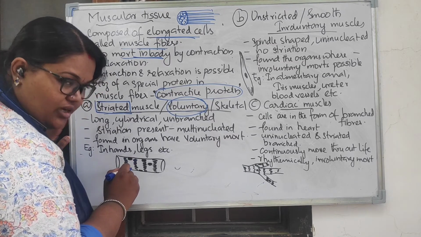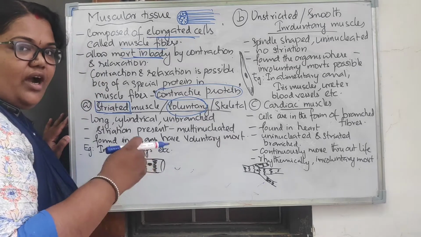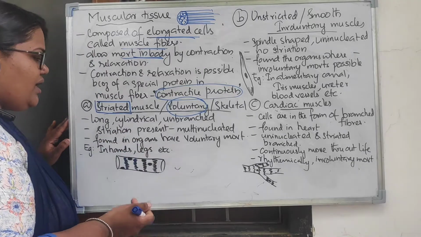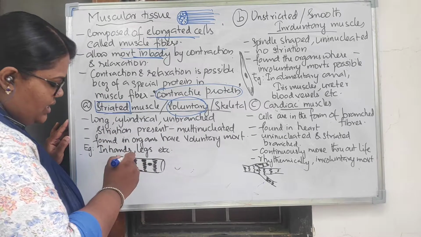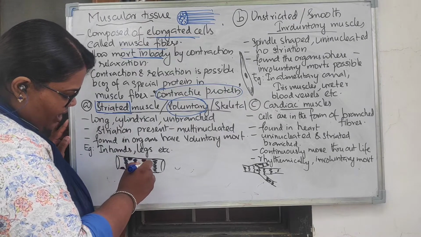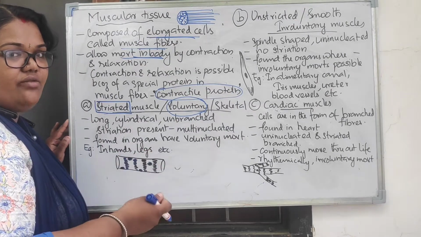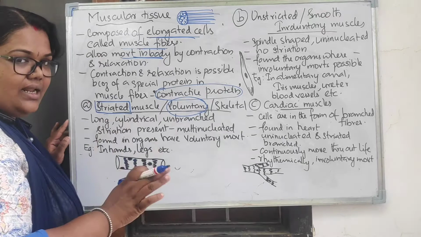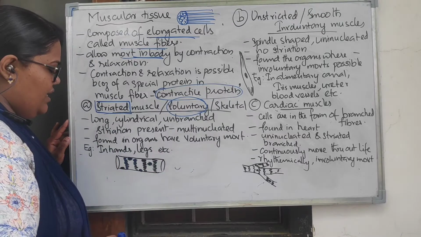ये dark band है, ये light band है, dark band, light band. So there will be alternate dark and light bands present, and they are multinucleated also. You can see that there will be nuclei present in this multinucleated cell. There will be more than one nucleus in one single cell. So that's why we are calling it multinucleated, right?